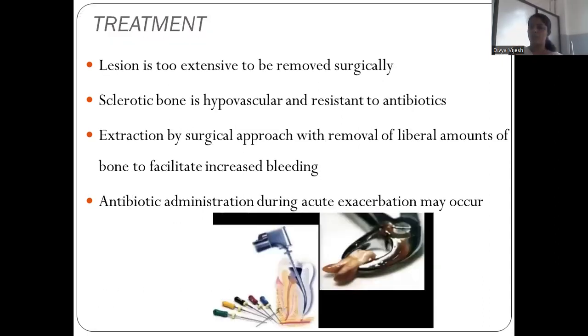And the treatment: the lesion is too extensive to be removed surgically. Sclerotic bone is hypovascular and resistant to antibiotics. Extraction by surgical approach with removal of liberal amounts of bone to facilitate increased bleeding. Antibiotic administration during acute exacerbation may be given.